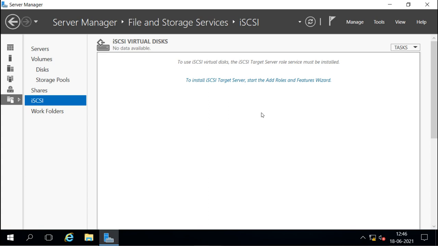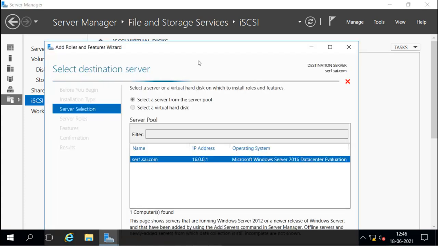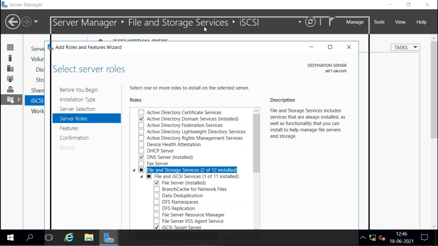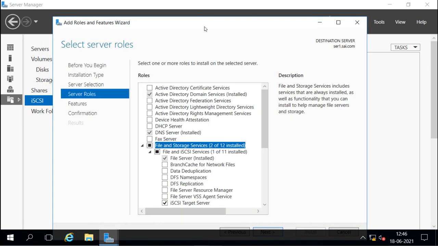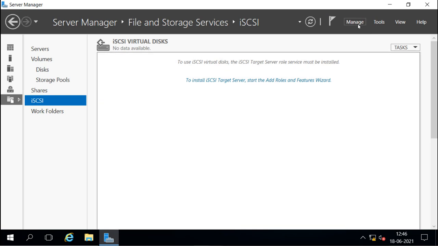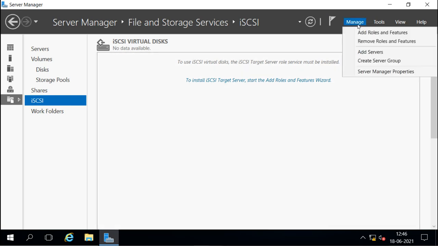We can configure it from here, but right now it is not available because it is not installed, and it even gives a link here to start the installation. So I can start the installation from here. It has started the storage roles and features installation, or I can go to Manage and Add Roles and Features.